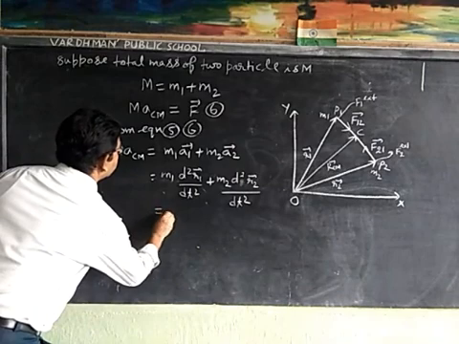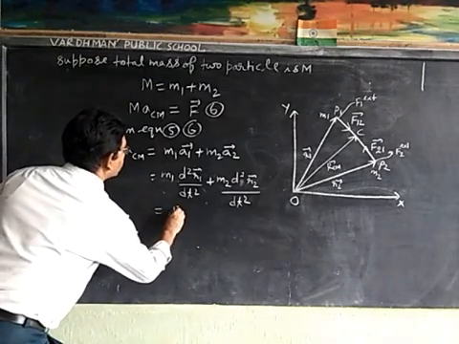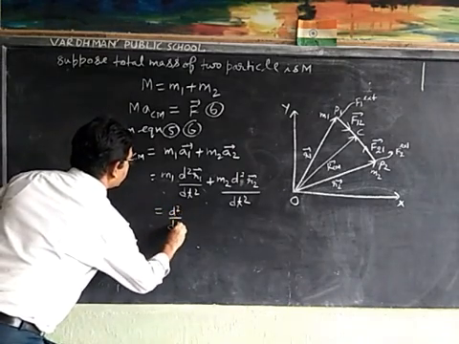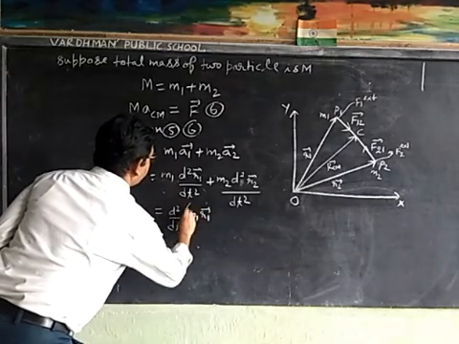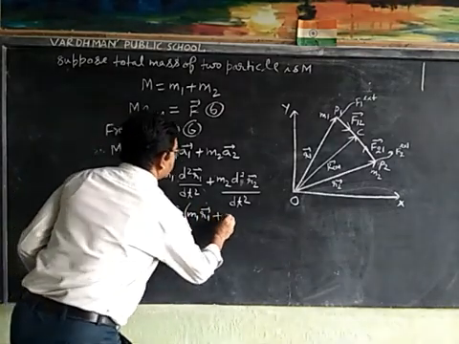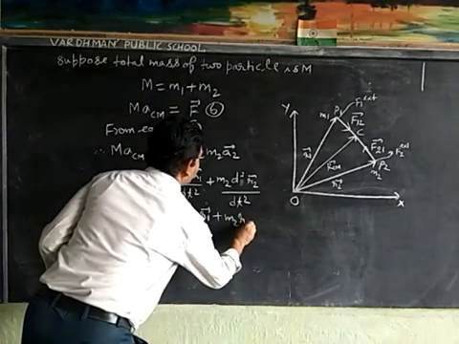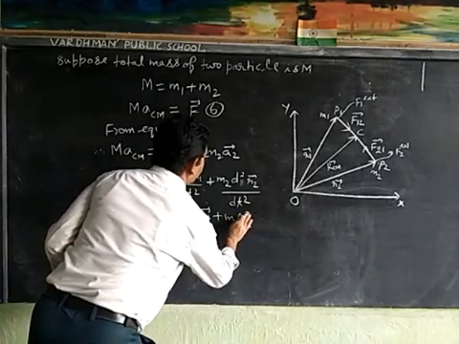This can also be written as d square upon dt square of m1 r1 plus m2 r2.